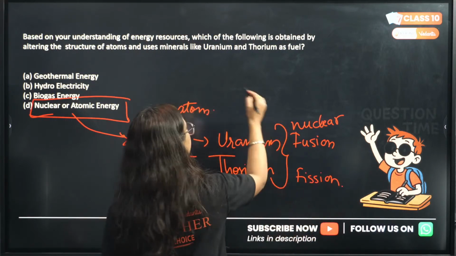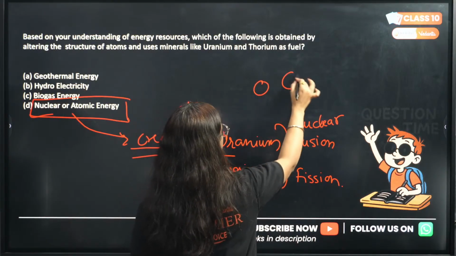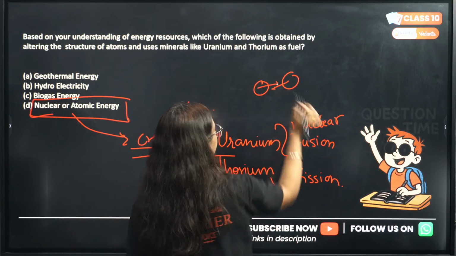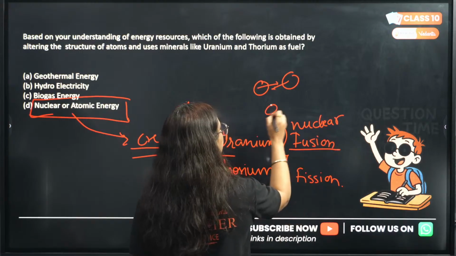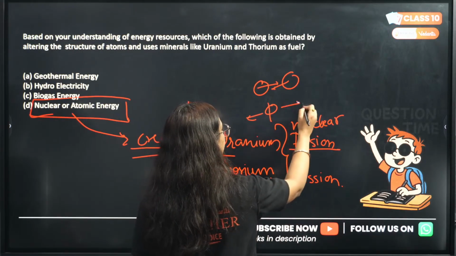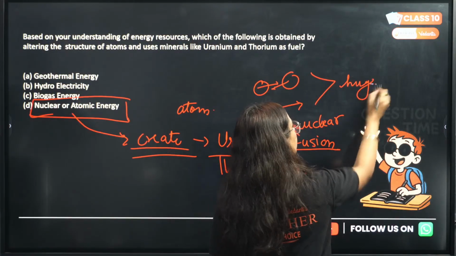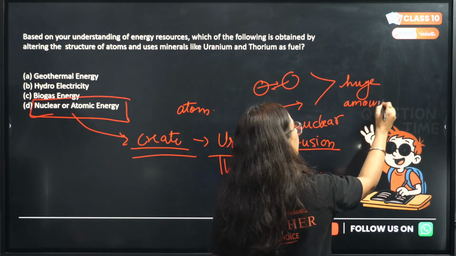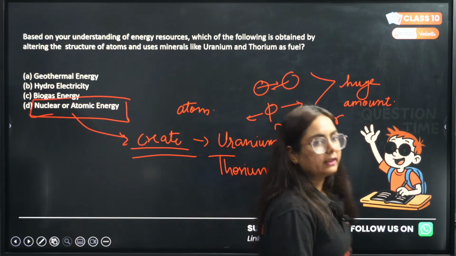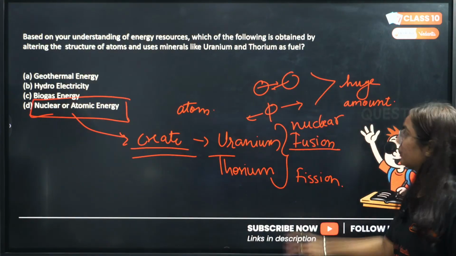We know that in the nucleus there are atoms. We can collide them, that's fusion, and we can separate them, that's fission. In both of these processes, a huge amount of energy is released, and this is how nuclear energy is produced.